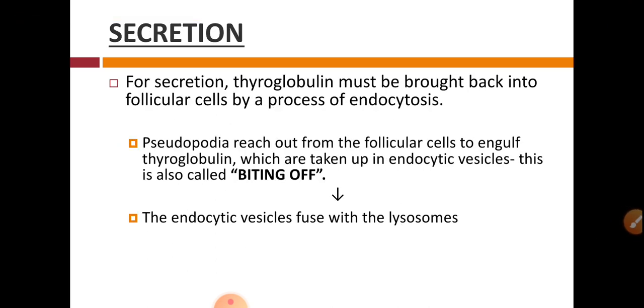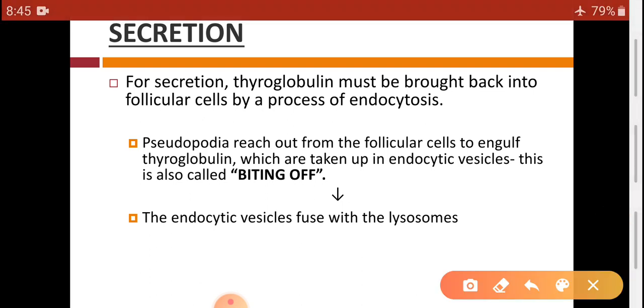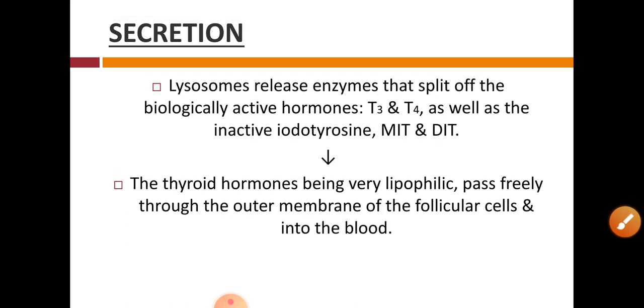Then secretion after storage, how is it secreted? For secretion, thyroglobulin must be brought back into the follicular cells. So let us see a diagram for that.